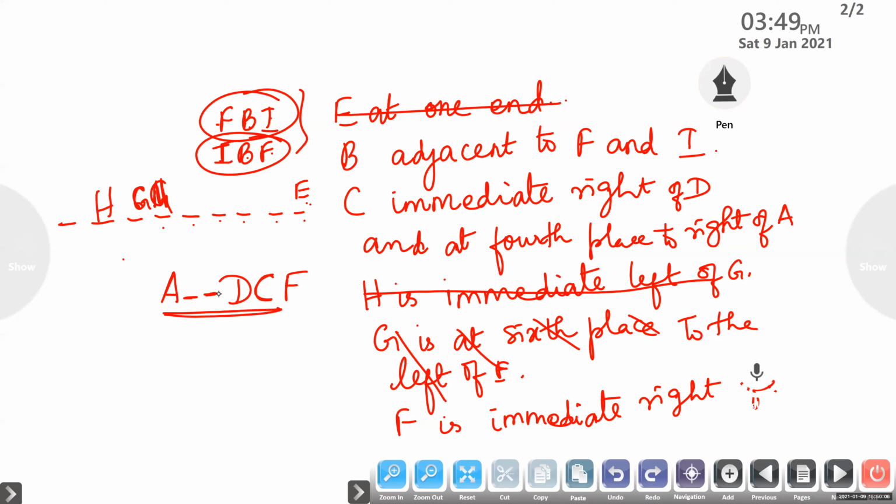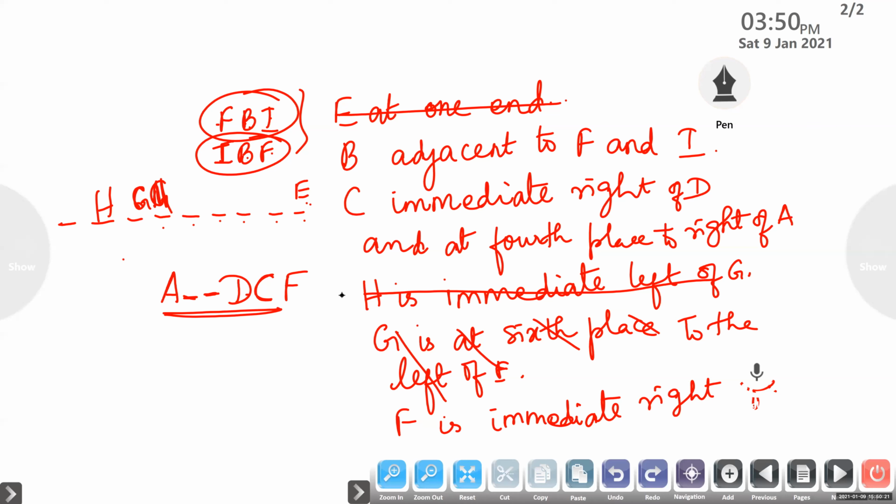Between A, you need some space. We don't know who will be coming here, but D, C, F. With F, what we know is B is between F and I. So suppose you use this condition, F, B, I.